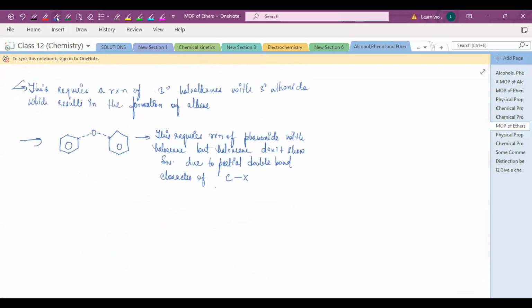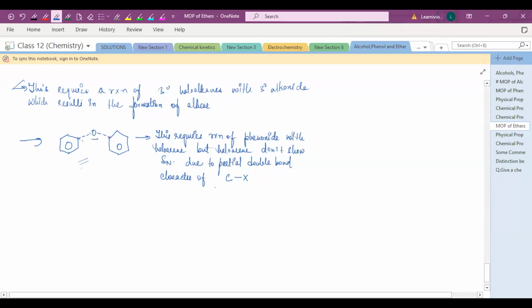Suppose we have diphenyl ether. This is your diphenyl ether, right? Oxygen linkage and on both sides an aryl group is attached, a benzene ring. So now tell me, can we use the Williamson ether synthesis for the formation of diphenyl ether? So no. Why is it no?